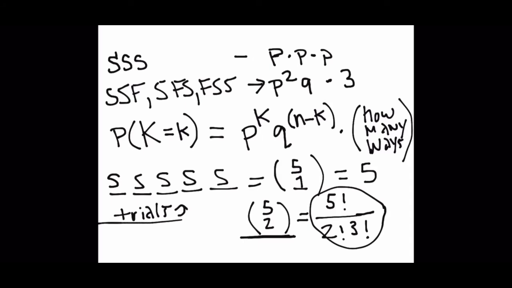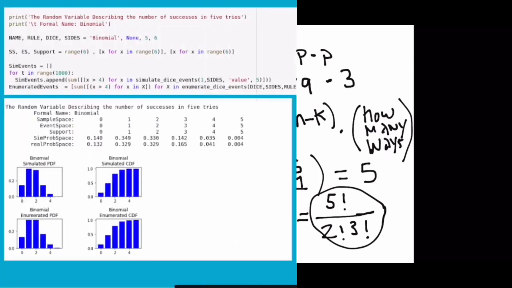Wrapping that all up, we now have our probability distribution function, where the probability that K equals k is p to the k, q to the n minus k, times n choose k. Okay.